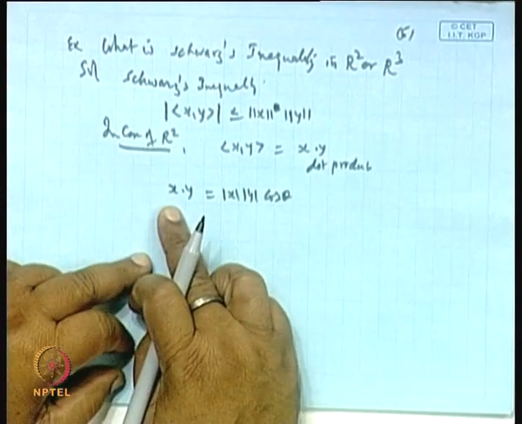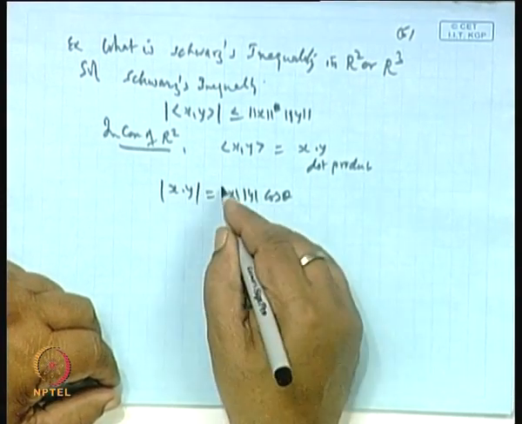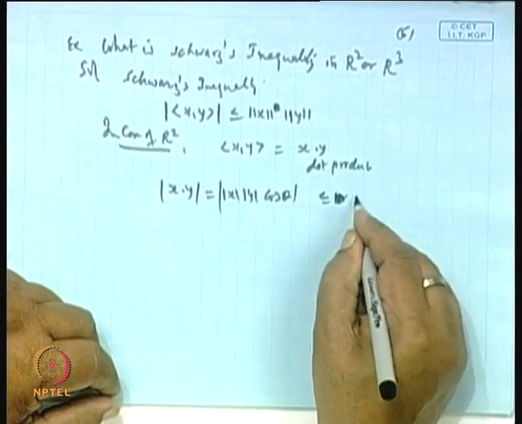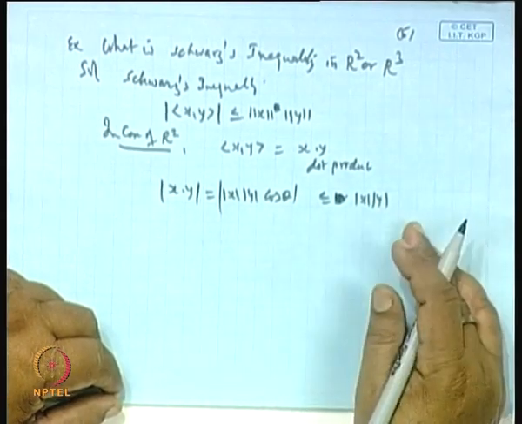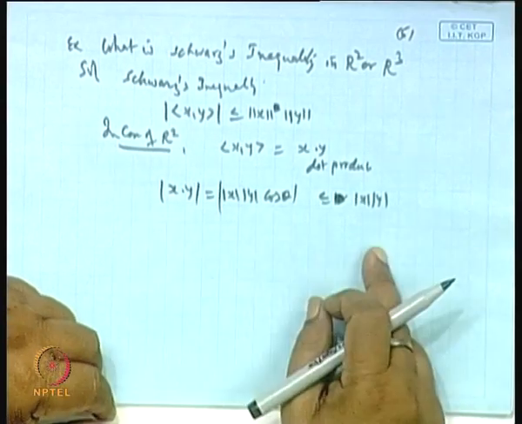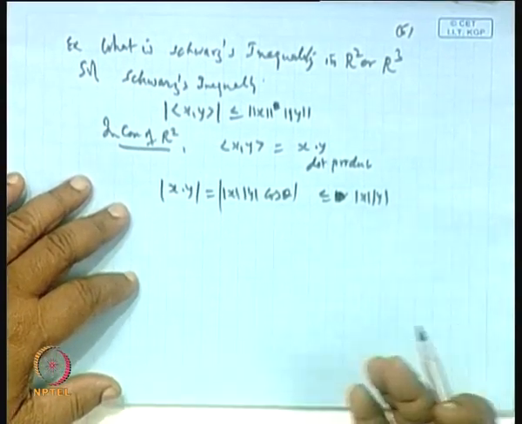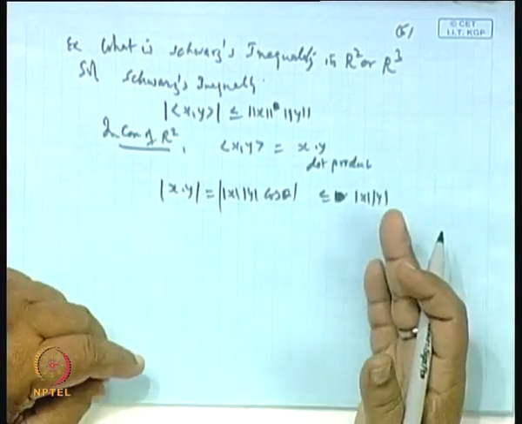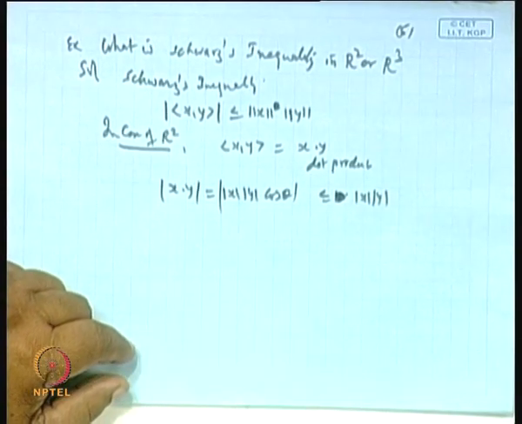So, we can say the modulus of the inner product x y is less than or equal to the modulus of this, which is less than or equal to mod x into mod y. Is it okay or not? Because mod cos theta is bounded by 1. So, that is why. In case of R 2, the Schwarz inequality is nothing but the dot product: mod of x dot y is less than or equal to mod x into mod y. Okay, that is what.